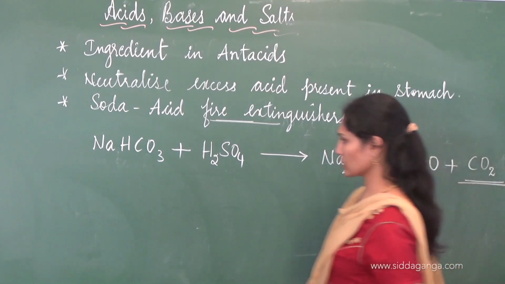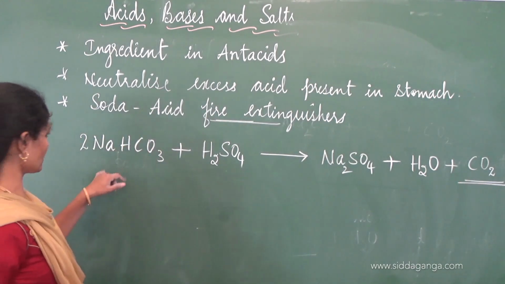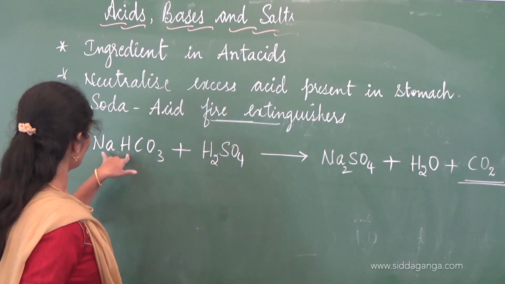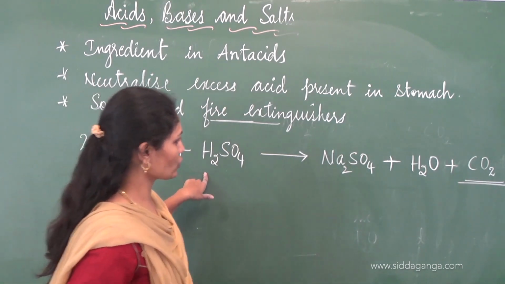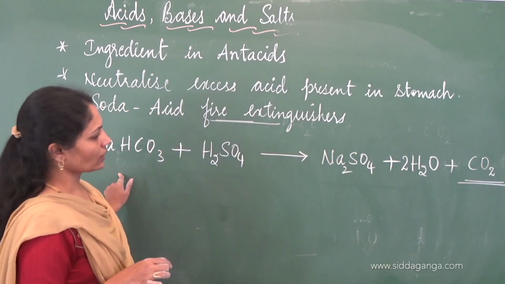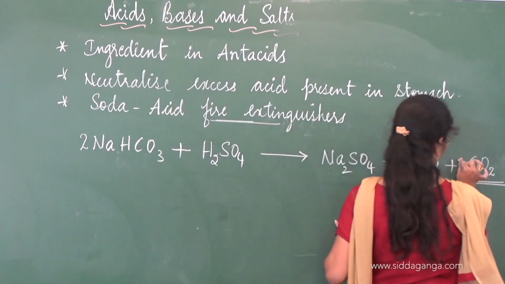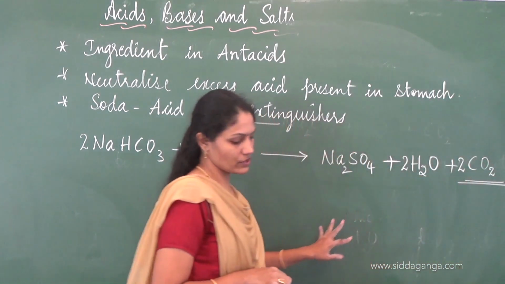If you have to balance the equation, we need to put 2 here, so that hydrogen is 2 and 2, 4. Hydrogen is to be balanced. I need to put 2 here. Carbon is also to be balanced. So see whether the equation is balanced now.